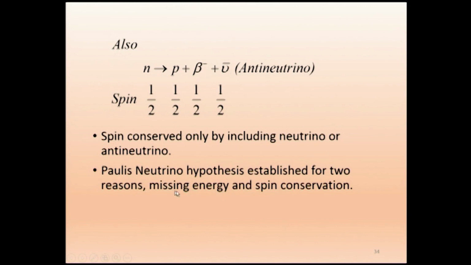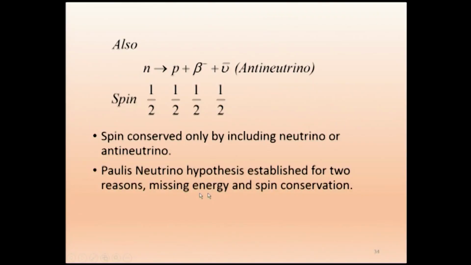In order to account for the missing energy, if we do not take neutrino into account, we cannot account for the energy which is missing. Some theft has happened, who has taken it? Neutrino is the culprit, it has taken the missing energy. And only by including the neutrino will we be able to have spin conservation. Thus the neutrino hypothesis was established.